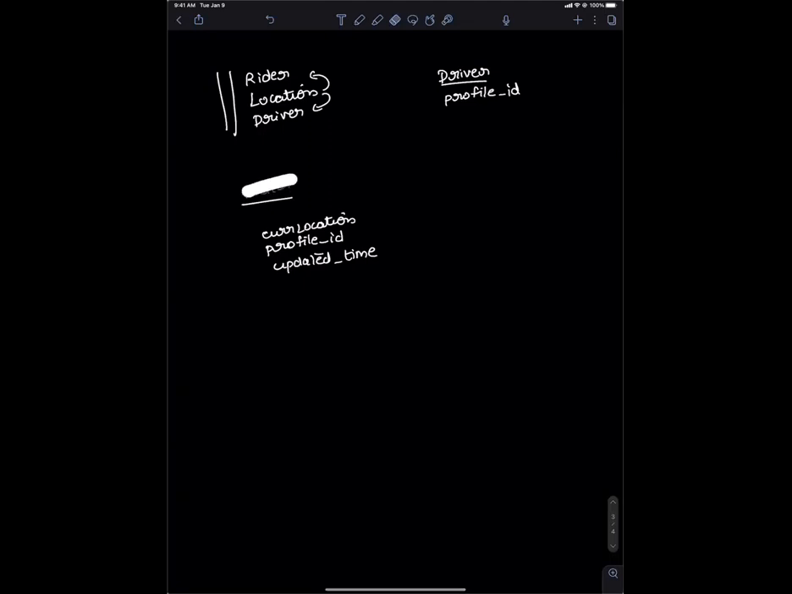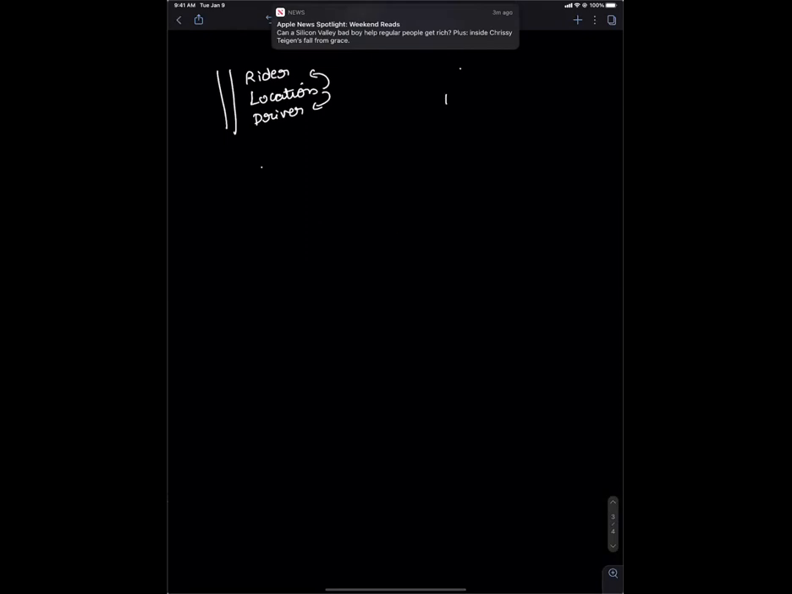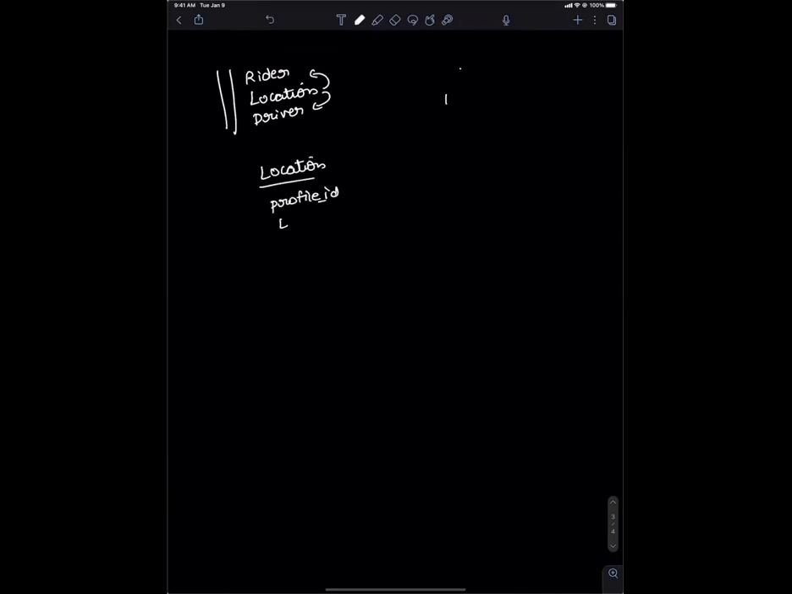Can you draw the profile table as well? Sure. So right now, what I have in my mind is location, which is your profile ID, your lat, your long. Okay, this is what I'm thinking. Just lat and long and the profile ID. And whether it is a driver ID can be like a user type, which is D or R for driver or rider, just the user type.